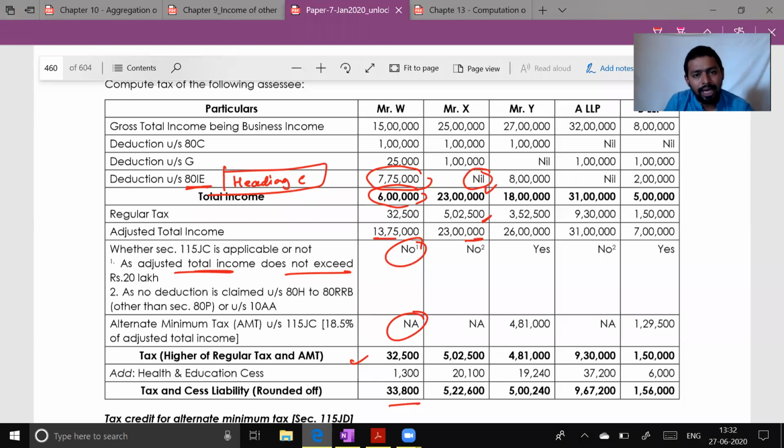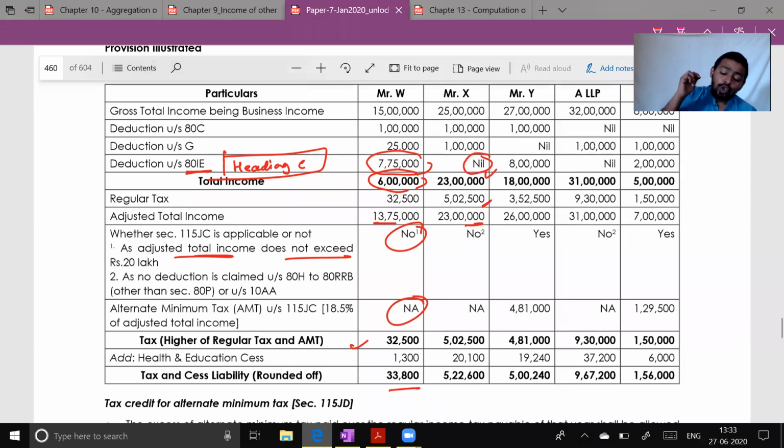This is the maximum case. Maximum assessees don't claim any special deduction. Therefore, they don't compute AMT. So 23 lakh. Will AMT become applicable? No, because the assessee has not claimed any special deduction here. So AMT is not applicable. So the final tax liability will be 5,02,500 plus 4% cess.